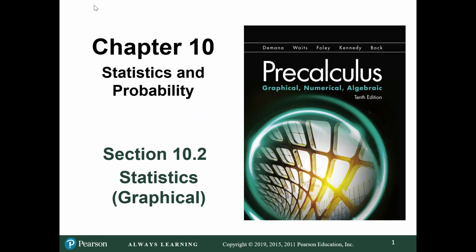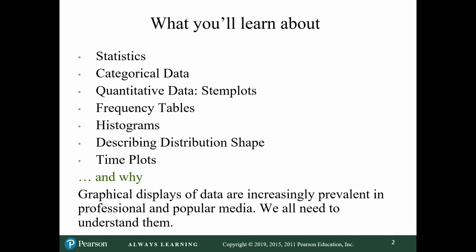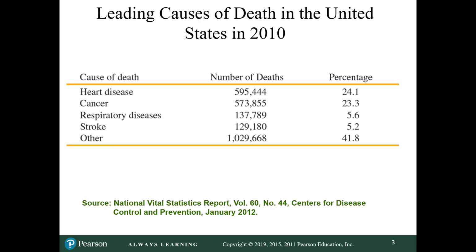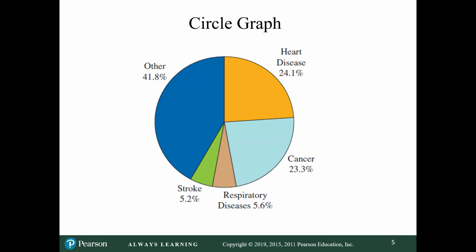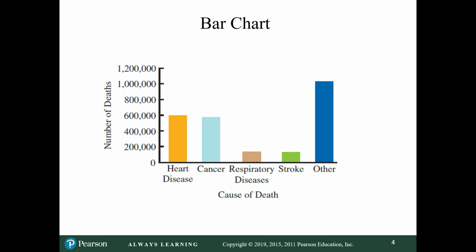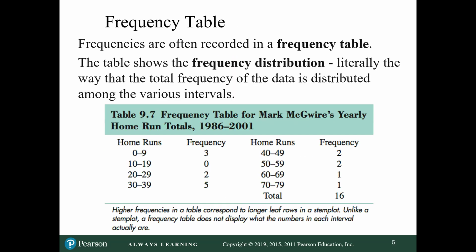All right. So we're looking at the graphical statistics now. Leading cause of death in the United States, we have percentages. If you have percentages like that, the best graph to make is either a bar chart or a circle graph. Okay? I would say circle graph when you have percentages, but bar graphs also work to make a graph.